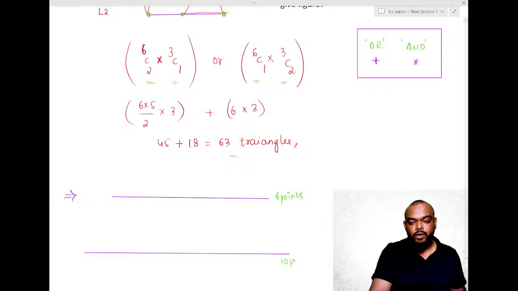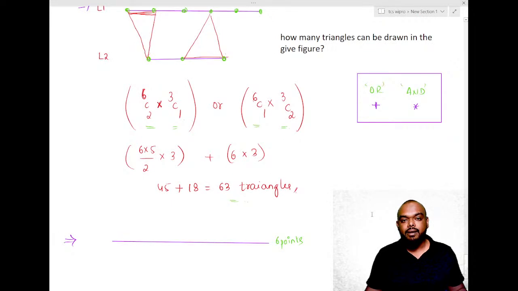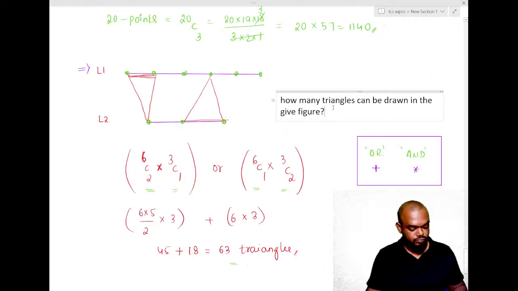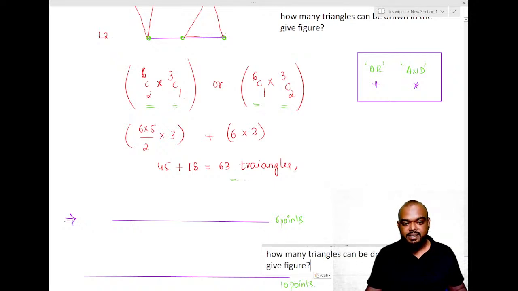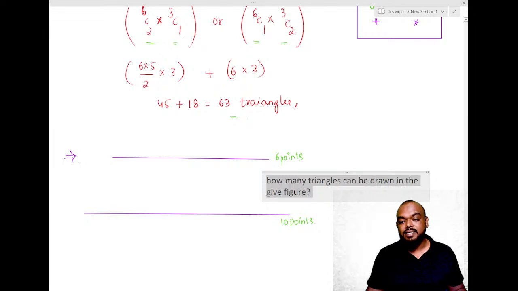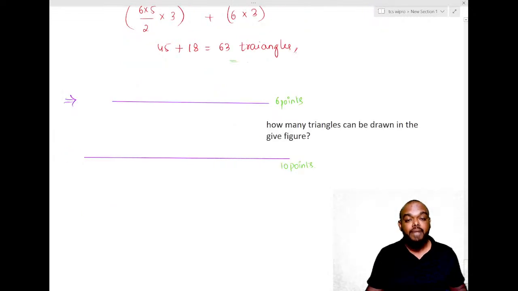Here I have 10 points. I'm not drawing them, I'm just directly writing. The question will be exactly the same thing: how many triangles can be drawn in the given figure? Observe this carefully.